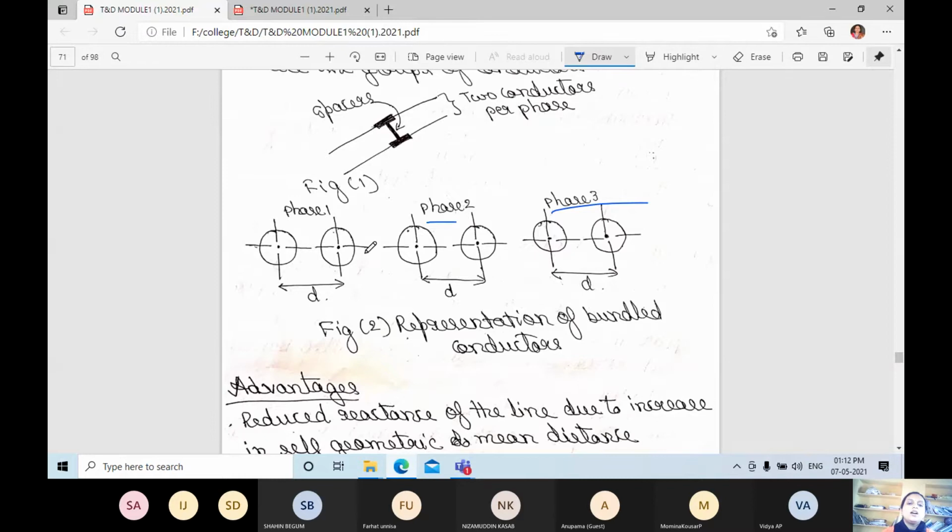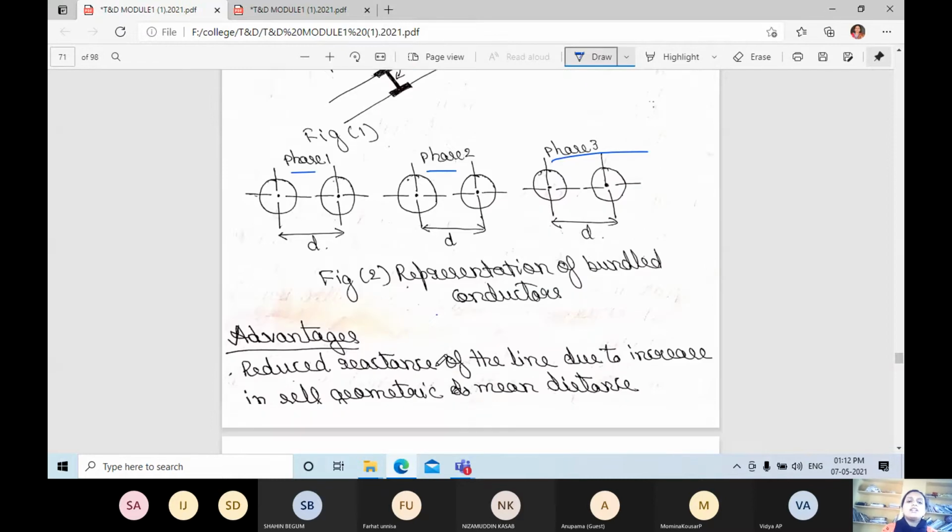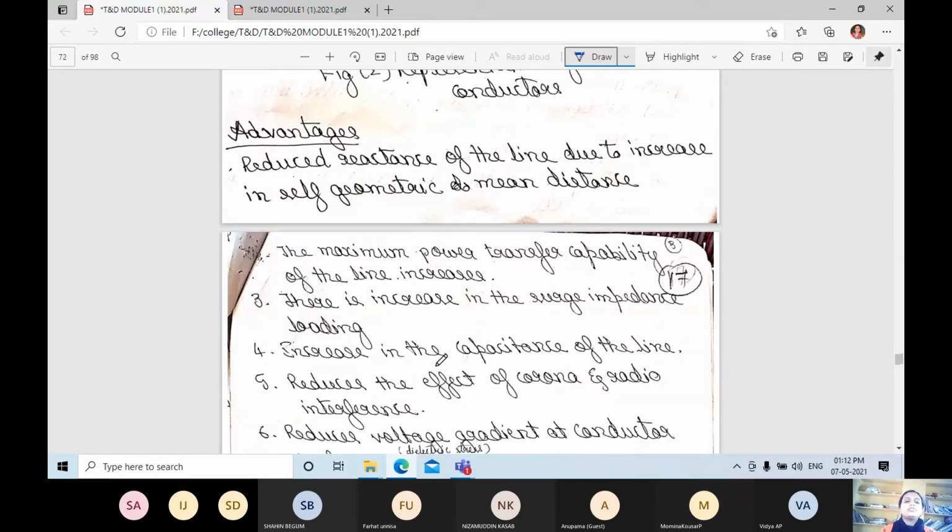This is about bundled conductors. And what are the advantages here? It reduces the reactance of the line due to increase in self-geometric mean distance, that is, increased distance between the two conductors. It increases the maximum power transfer capability of the line, increases the surge impedance loading and the capacity of the line, and reduces the effect of corona and radio interference.